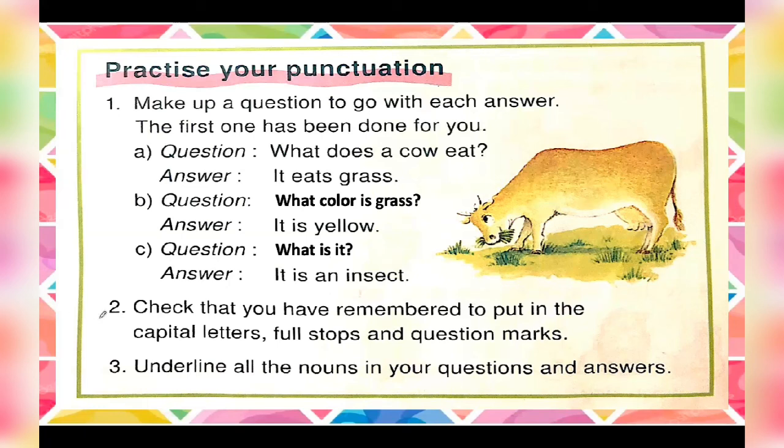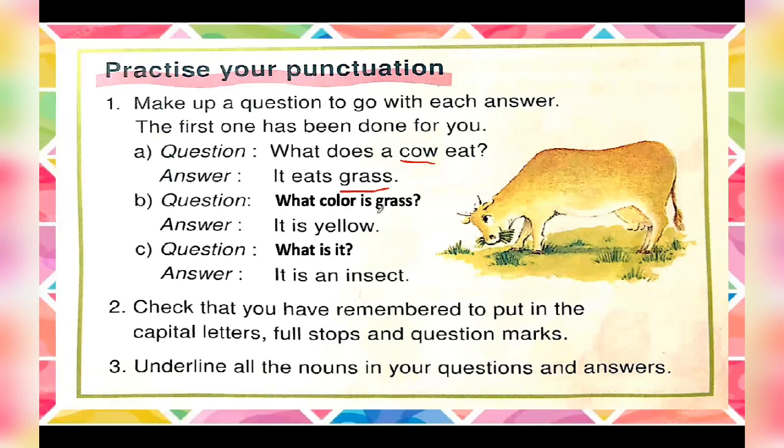Now moving towards number 3, underline all the nouns in your questions and answers. Okay, now what we have to do is underline the nouns. What is a noun? A noun is a naming word, a name of a person, place, animal, or thing. Now, as in this question, what does a cow do? Here the noun is cow because it is the name of an animal. Now here we have, it eats grass. So grass again is a noun because it's the name of a thing.